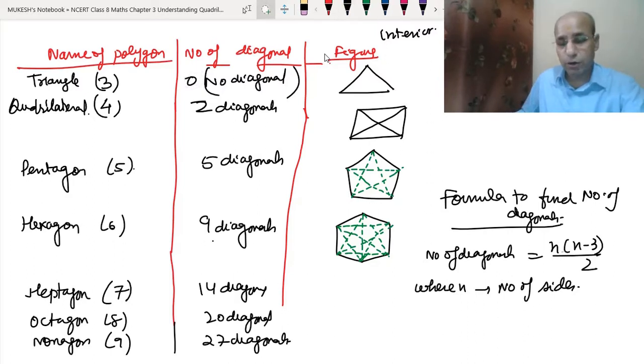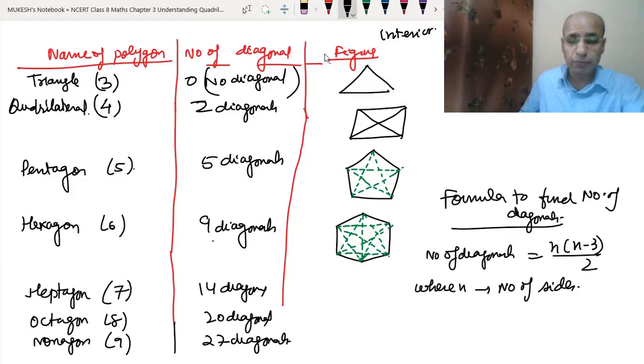When we calculate with the quadrilateral, 4 minus 3 is 1, so we get 4 into 1, that is 4, divided by 2, so we have 2 diagonals. You just put the number of sides in this formula, and you will get the same number of diagonals which I have written above. So either you can learn the diagrams or you can just learn the formula.